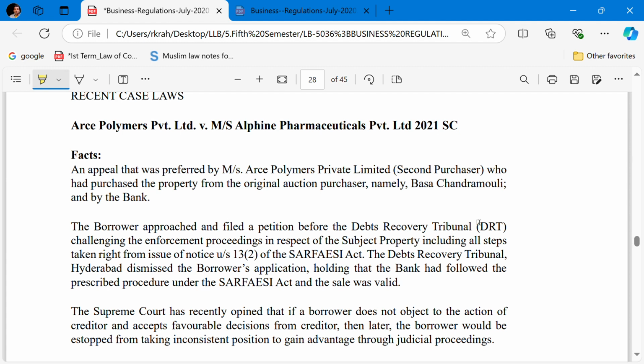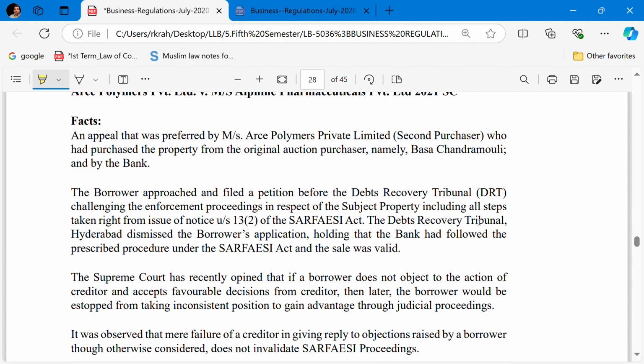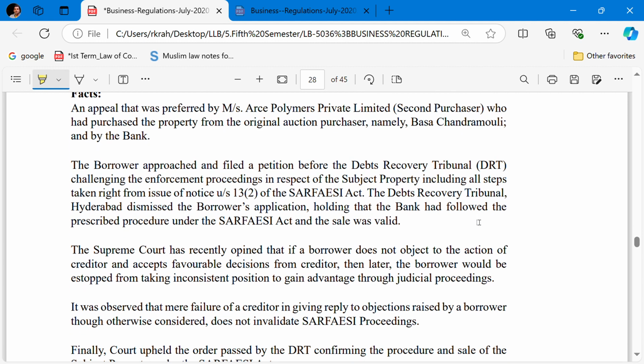The DRT Hyderabad dismissed the borrower's application, holding that the bank had followed the prescribed procedure under the SARFAESI Act, and the sale was valid. The Supreme Court also opined that if the borrower does not object to the action of the creditor and accepts the favorable decision from the creditor, then the borrower would be stopped from taking an inconsistent position to gain advantage through the judicial proceeding.